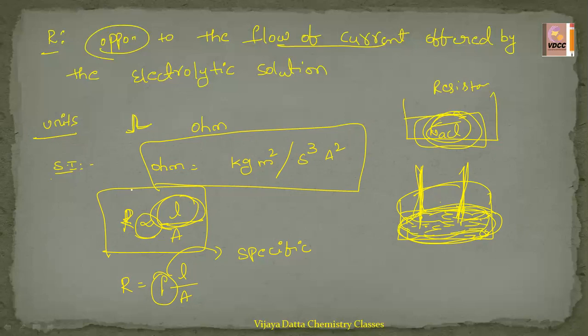We have general doubts like these, and I'm clarifying all of them in this video. So rho is called specific resistance, or we can call it resistivity. Okay, this is about the resistance.